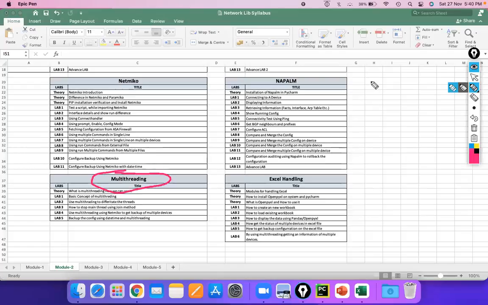We have learned that we have to automate those devices, but what if we have 100 devices and I need to automate all of them? I want my program to run simultaneously on these 100 devices. That is the concept of multi-threading. We're going to learn what multi-threading is and then how we can handle Excel files.